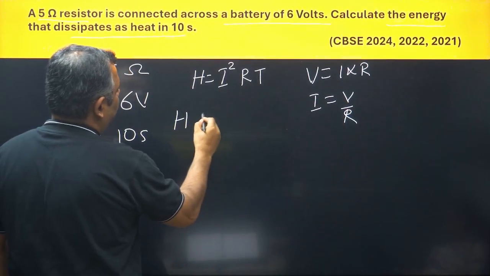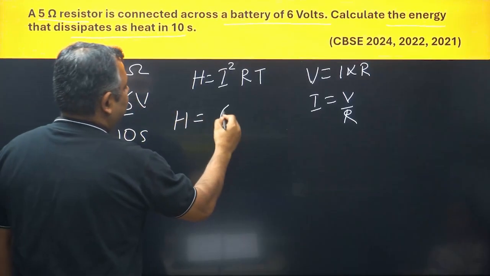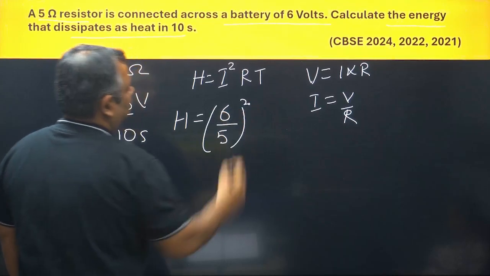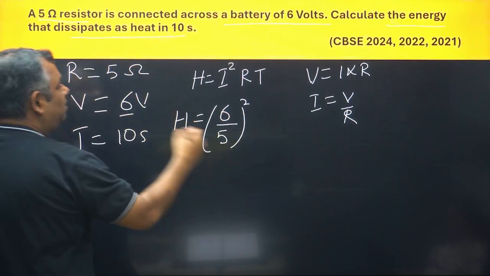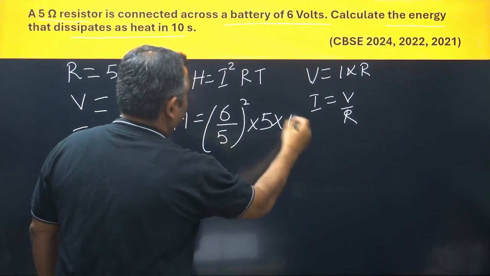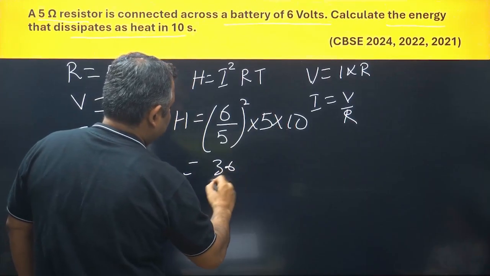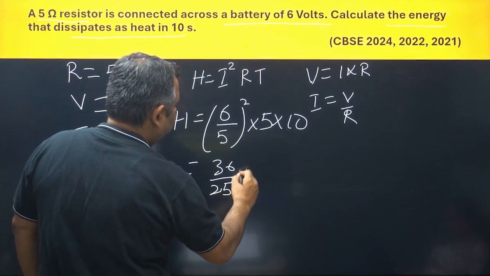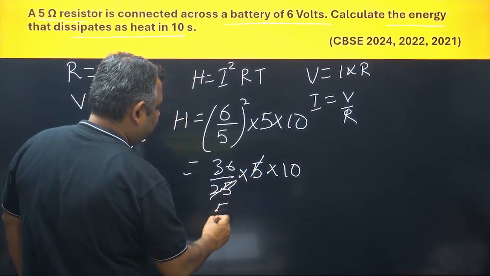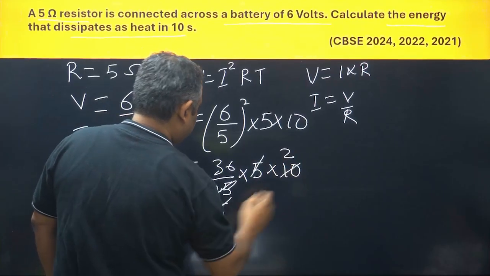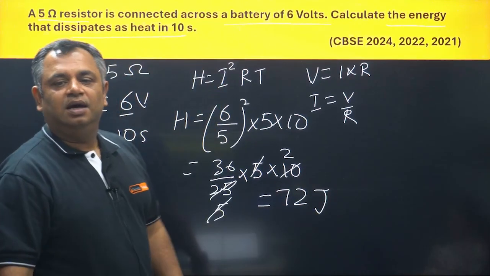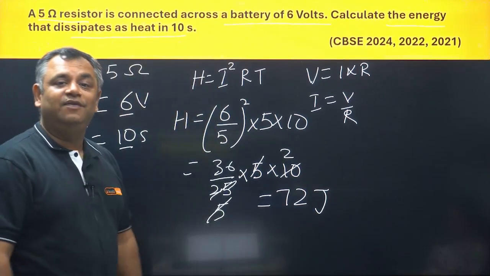H is equal to V. What is V? V is 6. What is R? 5. 6 upon 5 whole square into R, again into 5, into T. What is the time? 10 seconds. So we have 36 upon 25 into 5 into 10. This 5 will go at 5, this 5 and this 10 will go in 2, and I will have 72 joules. The SI unit of energy is joules, 72 joules.